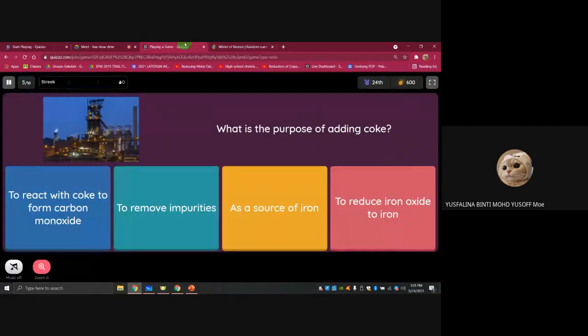What is the function or purpose of adding coke inside the mixture? Coke is actually carbon. So what's the function of carbon here?